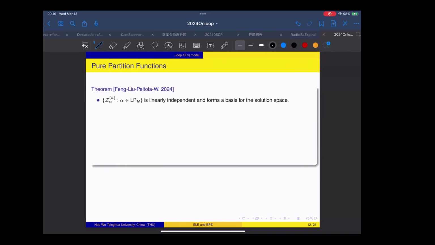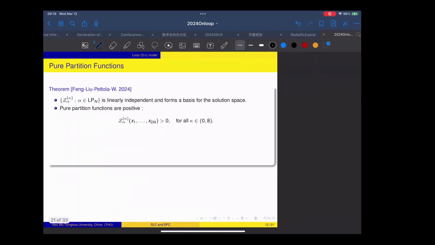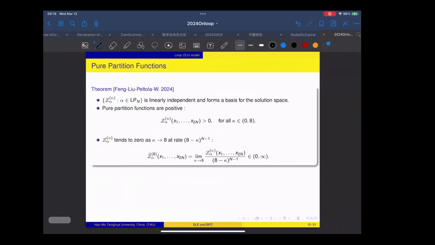And for this collection of solutions, in fact, we have more information. They are linearly independent and they form a basis for the solution space. Moreover, this collection of pure partition functions is always positive. And when kappa goes to 8, this collection of functions will tend to 0. And we also know how fast it converges to 0, at a polynomial rate in kappa.